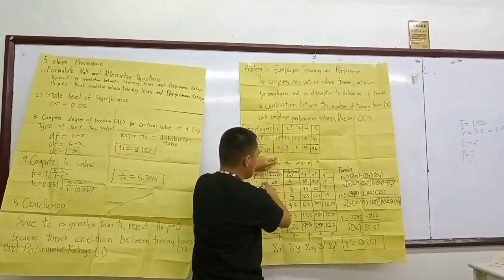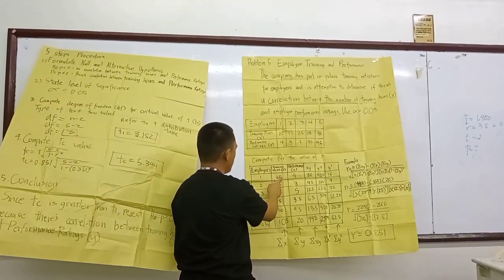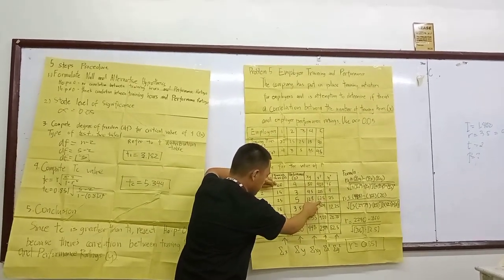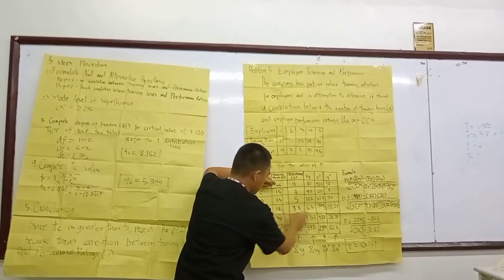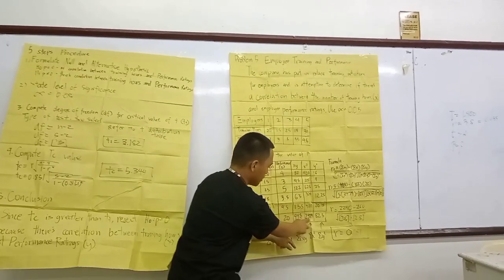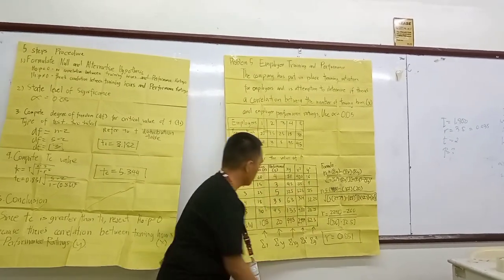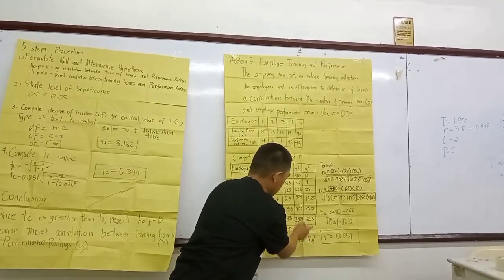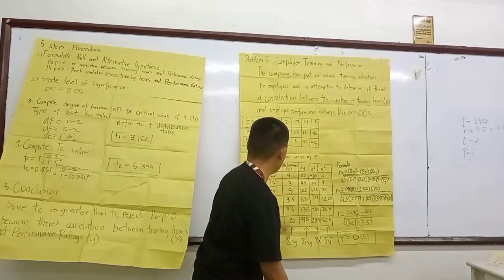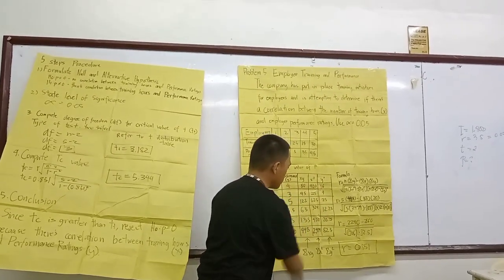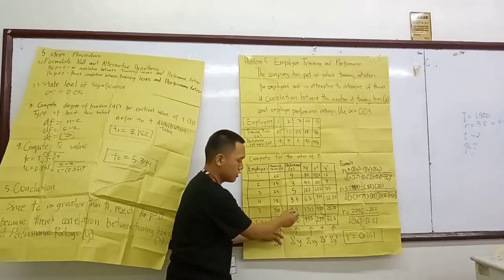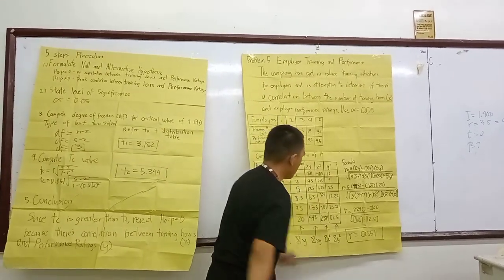And x squared is just squaring variable x: 20 times 20 is 400, 15 times 15 is 225, 25 times 25 is 625, 15 times 15 is 225, and 20 times 20 is 400, adding up to a total for x squared. And y squared: 4 times 4 is 16, 3 times 3 is 9, 5 times 5 is 25, 3.5 times 3.5 is 12.25, 4.5 times 4.5 is 20.25, adding up to 82.5.